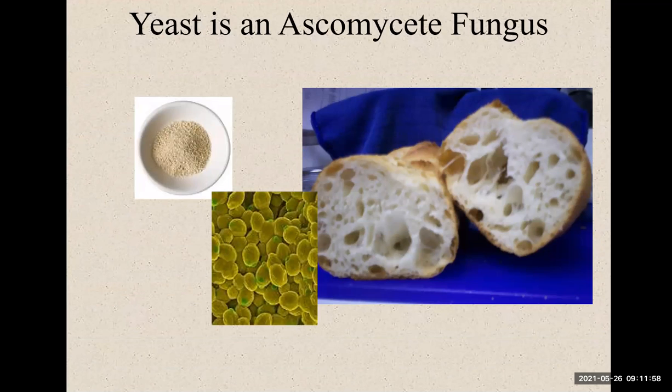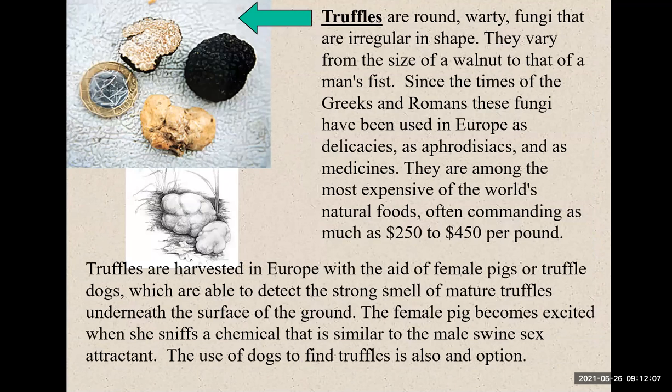Another one is yeast. Okay, yeast that you can add to your bread when you bake bread. What about truffles? Truffles are round, warty fungi that are irregular in shape. They vary from the size of a walnut to that of a man's fist, so from small to big. Since the times of the Greeks and Romans, these fungi have been used in Europe as delicacies, aphrodisiacs, and as medicines too.